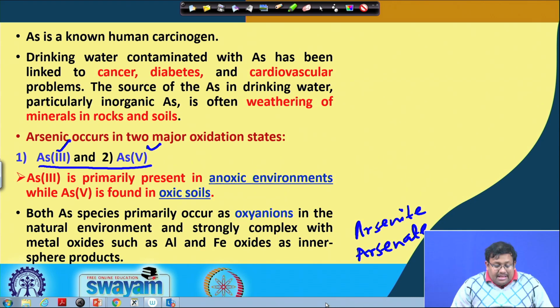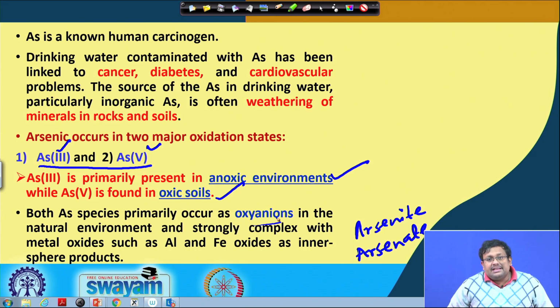Arsenite has a lower oxidation number, so mainly it is prevalent in anoxic environments where there is little or no oxygen, while arsenic 5, or arsenate, is found in oxic soil because it is the oxidized form. Remember again, both arsenic species primarily occur as oxyanions in the natural environment and strongly complex with metal oxides such as aluminum and iron oxides as inner sphere products.